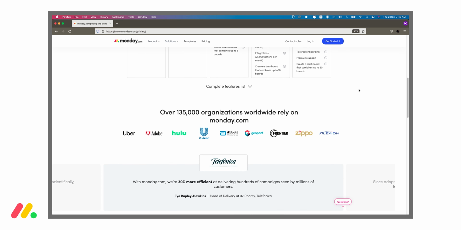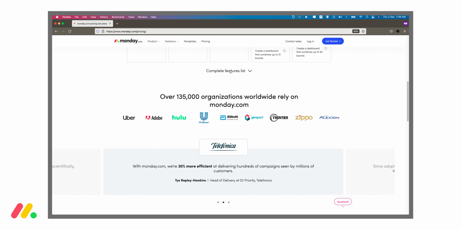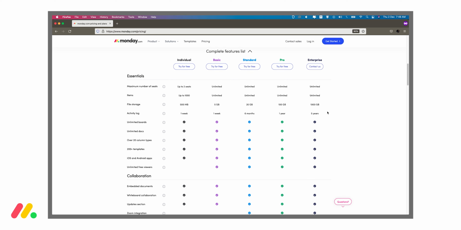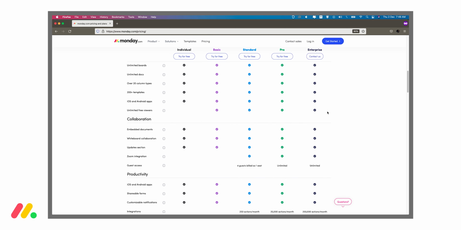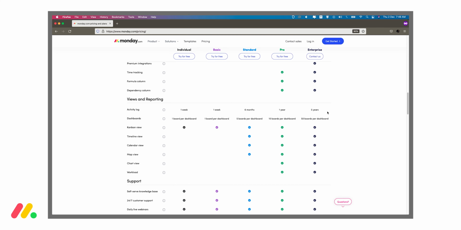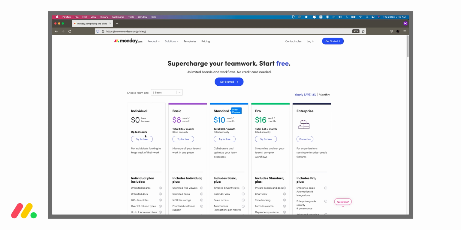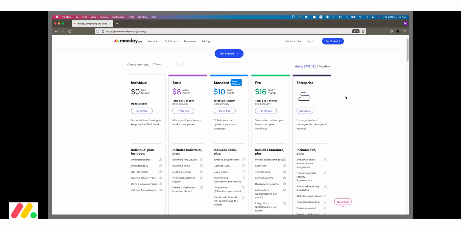So in my opinion, the standard and pro plans are the ones which are worth it. You get all the views, 20 GB and 100 GB of storage, time tracking and a lot more. You can see all the differences from the first link down below in the description. But if you are a beginner, then you can also try the individual plan, which is free, as there is nothing to lose. See if that works for you and upgrade from there. But if you think Monday.com is the right fit for you, then you can start with the standard or pro plan right away.